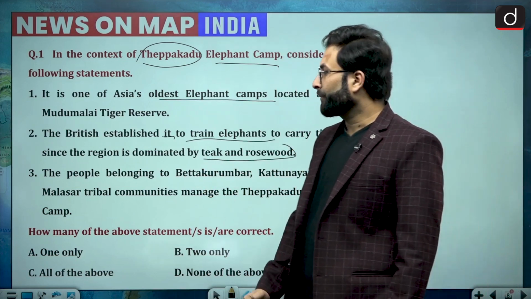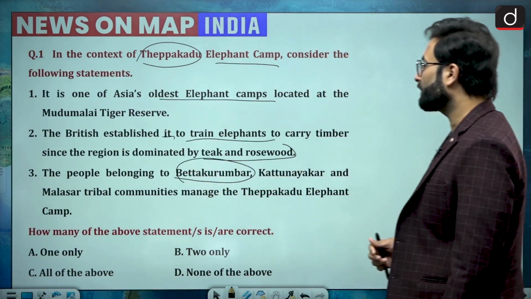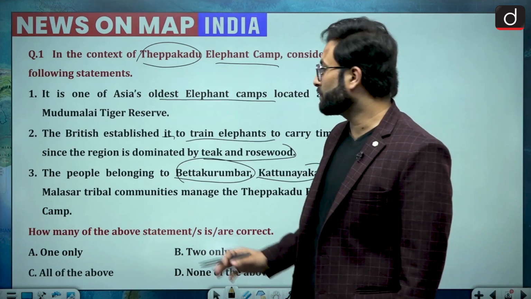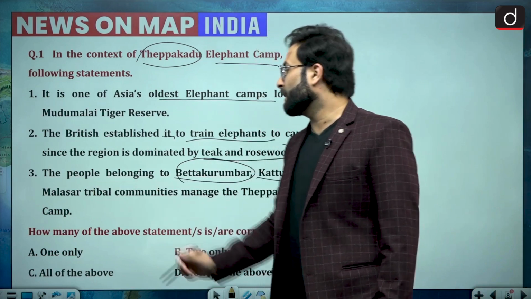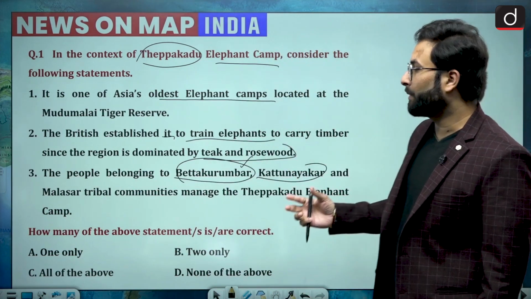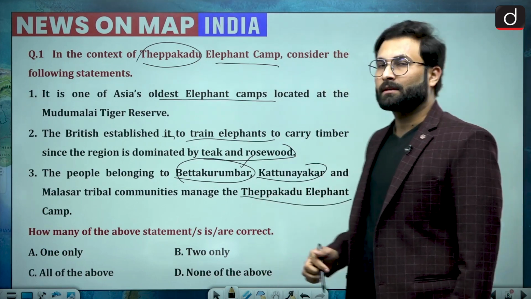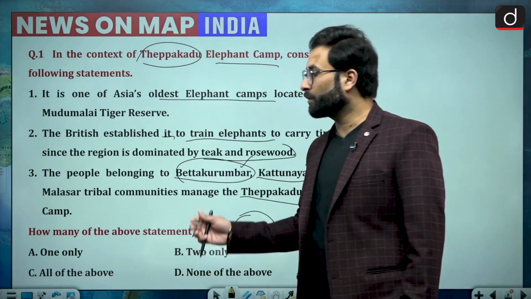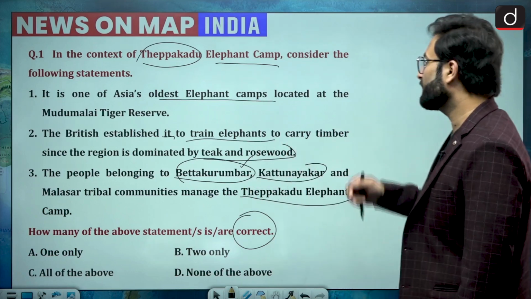Statement 3 is the people belonging to Beta Kurumbar, Kattu Nayakar and Malasar tribe. Okay, so these are tribal communities living in this particular area. So these people belonging to Beta Kurumbar, Kattu Nayakar and Malasar tribe communities manage the Theppakadu elephant camp. Okay, so you have to choose the correct option, or you can say how many statements are correct among these statements. Okay, so let's have a look.